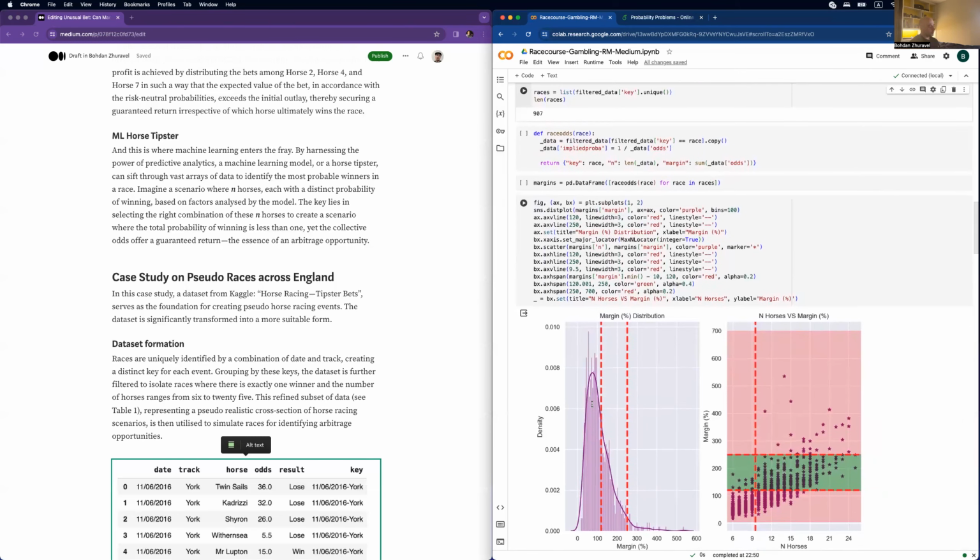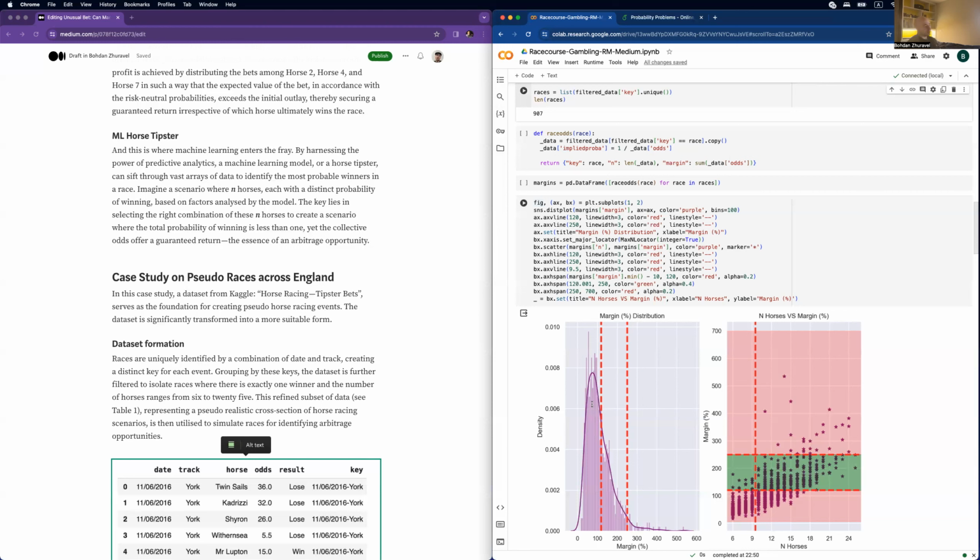To show our simulation more precisely and to believe in our simulation, we also have to filter our data set by margin. We can't consider a margin below 100, because immediately there will be an arbitrage opportunity, and we also can't consider a margin above like 250, in my opinion, because in real life no bettors would bet on a race with 400% margin, right?